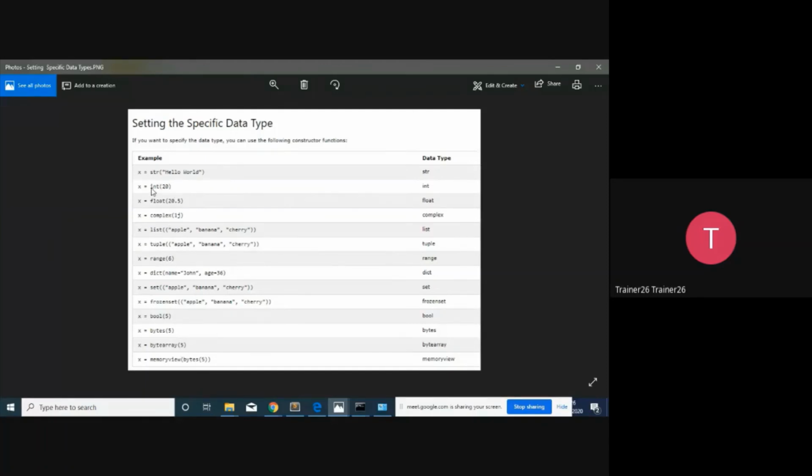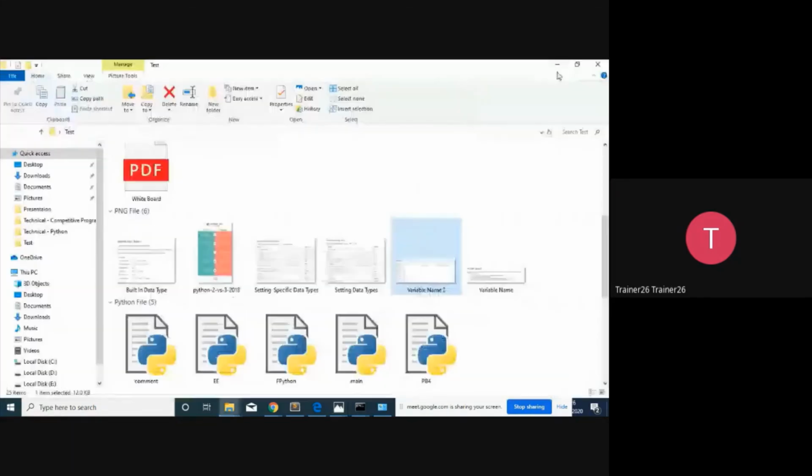That means if you feel that you want to explicitly convert something into a specific format, say you want x to be interpreted as an integer or x to be interpreted as a string, then you write str in brackets and pass the name of the variable or a value. After that, that particular variable is going to get converted into the specific type. So let's see that example on a compiler.